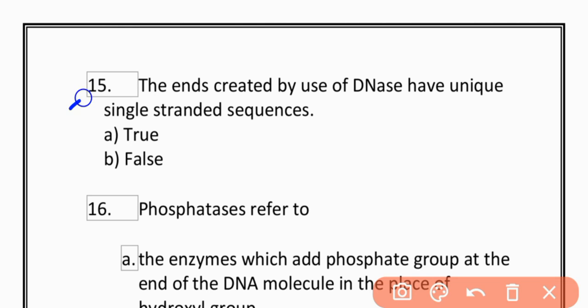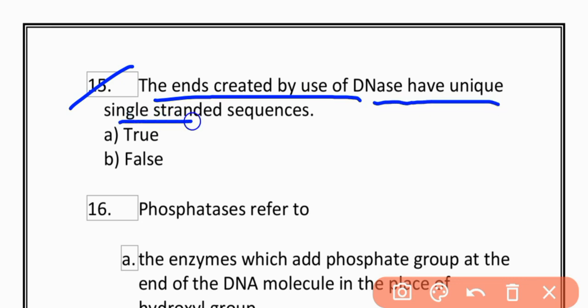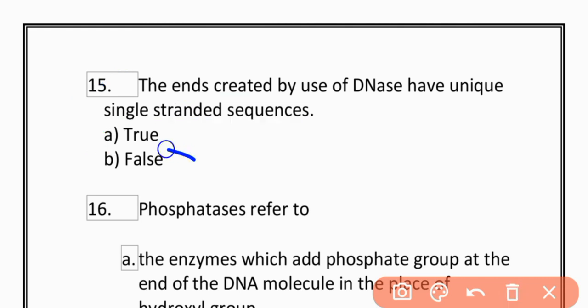MCQs number 15. The end created by use of DNase has a unique single-stranded sequence. Option A is true, option B is false. The correct option is B.